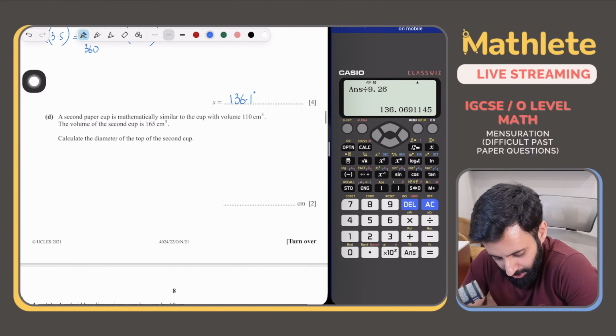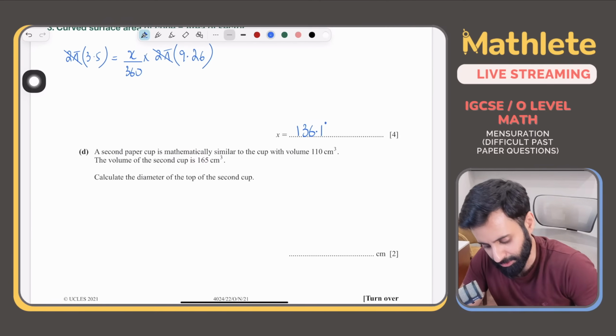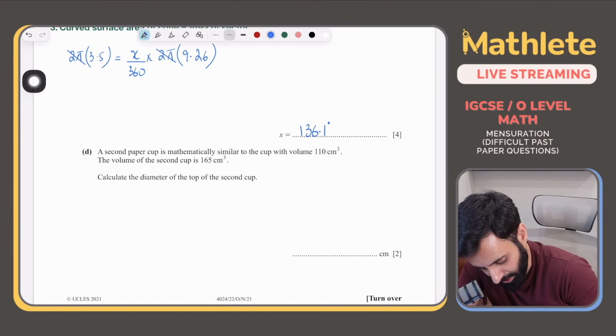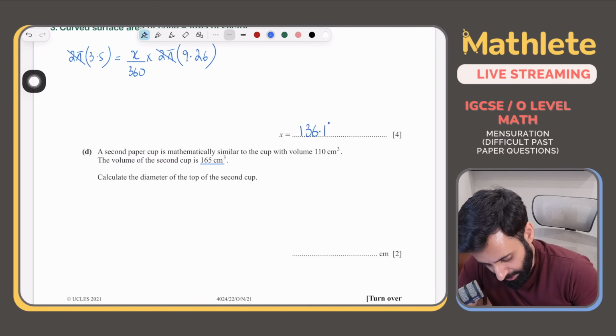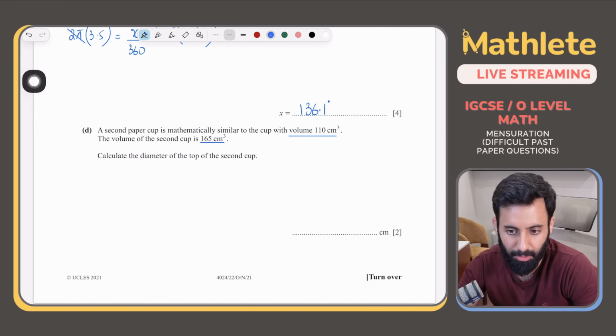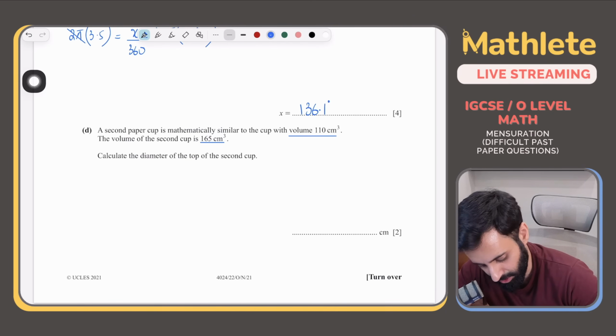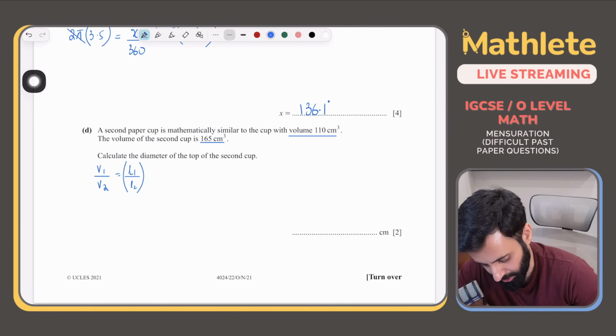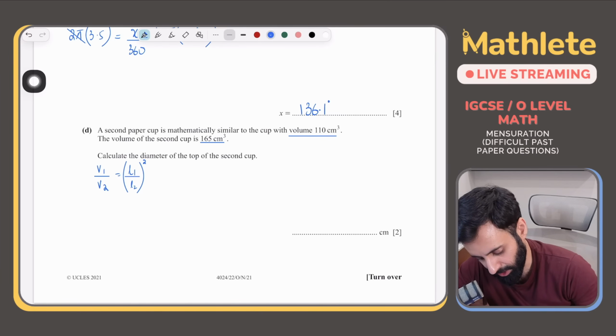Part D. Part D says a second paper cup is mathematically similar to the cup with volume 110. The volume of the second cup is 165 centimeter cube. Calculate the diameter of the second cup. All right, so we're dealing with volume and we have to use the volume to calculate the diameter. ठीक है? अच्छा, अब हम use क्या करेंगे? We're going to use V1 upon V2 is equal to L1 upon L2, the whole thing cubed, except in place of L, we will use the diameter. Okay, so the two lengths that we will use will be the diameter.